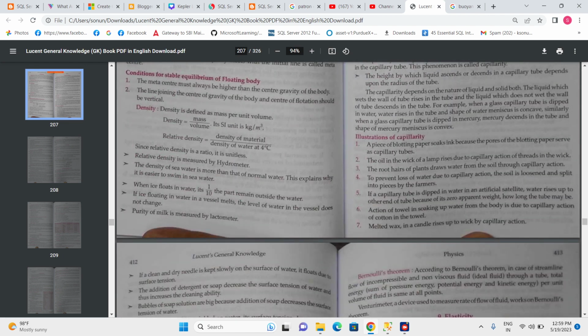This is a very important point. Purity of milk is measured by a lactometer, and relative density is measured by a hydrometer. Also, when ice floats in water, one-tenth of it remains outside the water, and if ice floating in water in a vessel melts, the water level does not change.